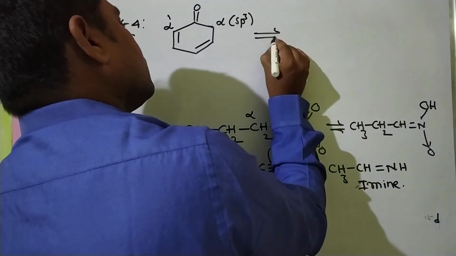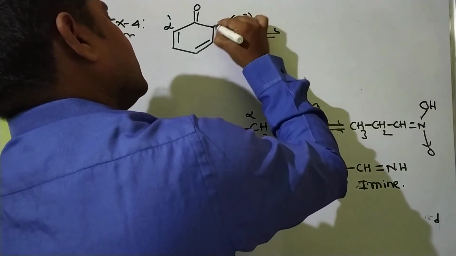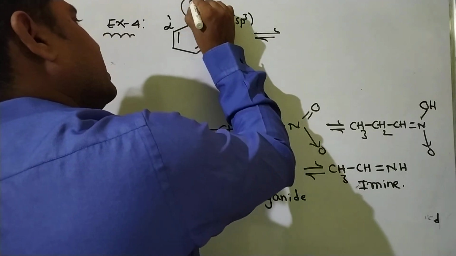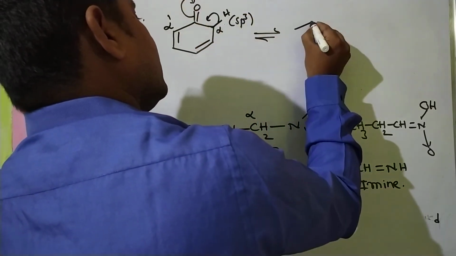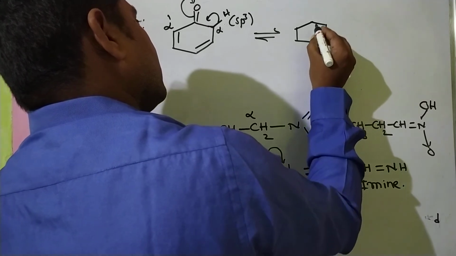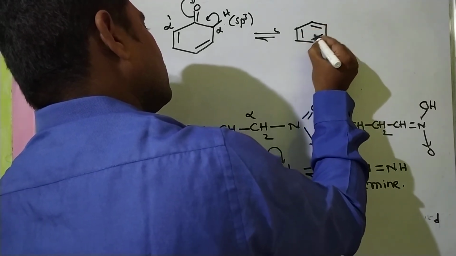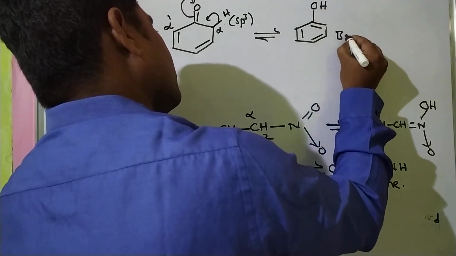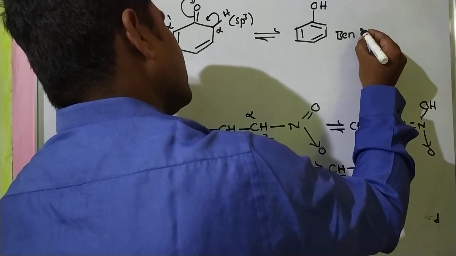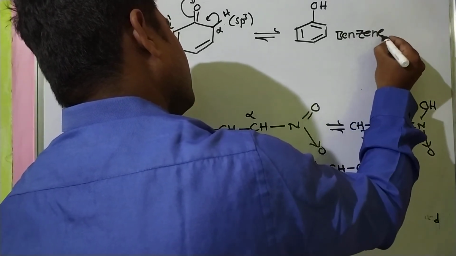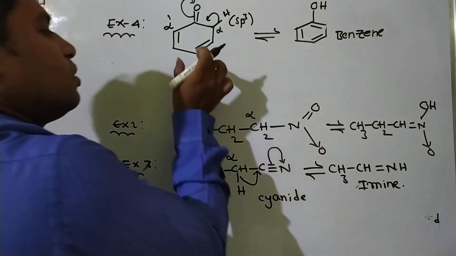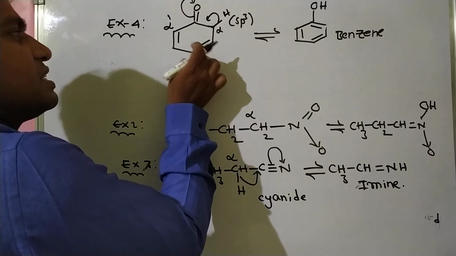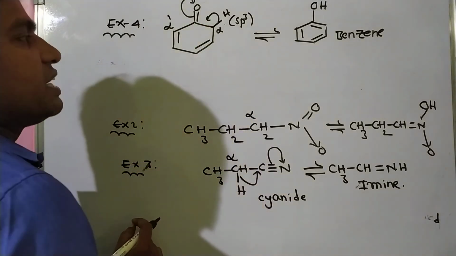Now, here this alpha hydrogen migrates this way. Now we will get a double bond here. These are two double bonds. This is OH. So this is benzene. A very familiar compound, everybody knows it. Benzene, a very important compound in chemistry. So this is an unsaturated cyclic ketone.